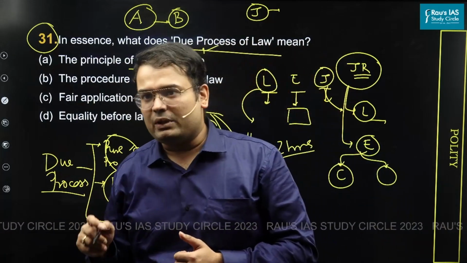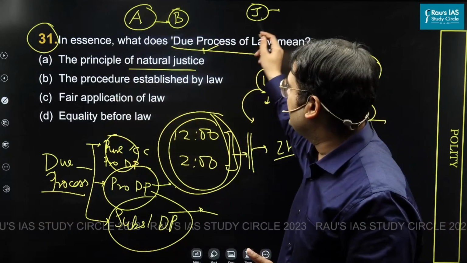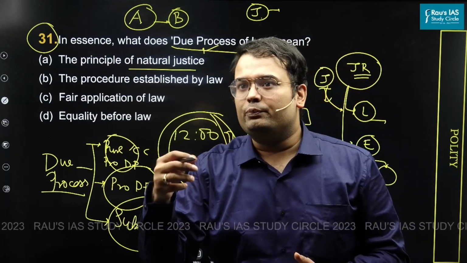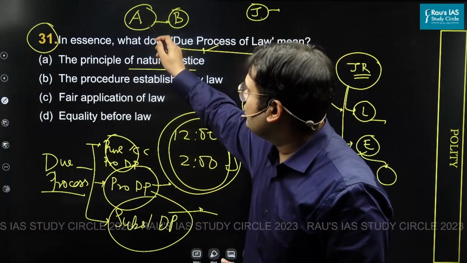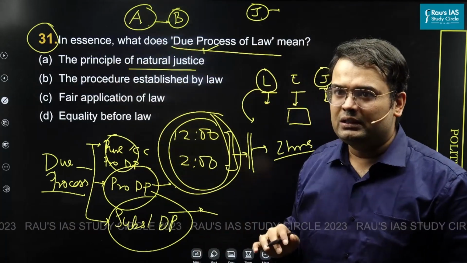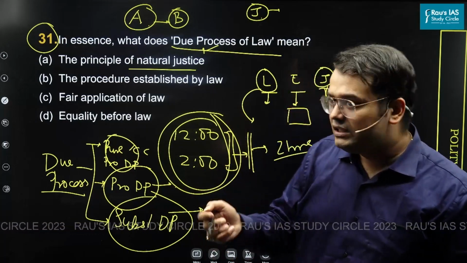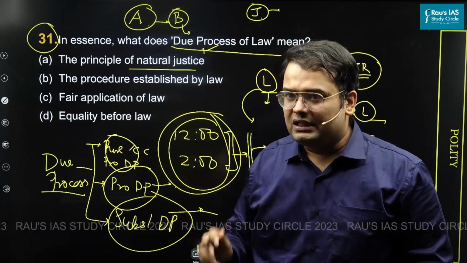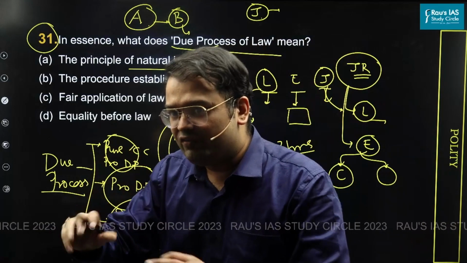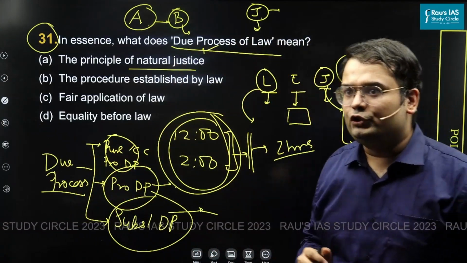The second part is that whenever there is a case between A and B, not just the fact that the judge cannot be A or B, but whoever is accused should be given an opportunity to be heard. Just because A says that B has done something wrong does not mean that B is guilty. B should be allowed to come and give his defense. In order to give his defense, B would require some sort of notice. That is, we are giving you a notice of 1 month. These are the charges against you, and we want you to come out with a defense after 30 days and defend yourself before a jury, before a judge.